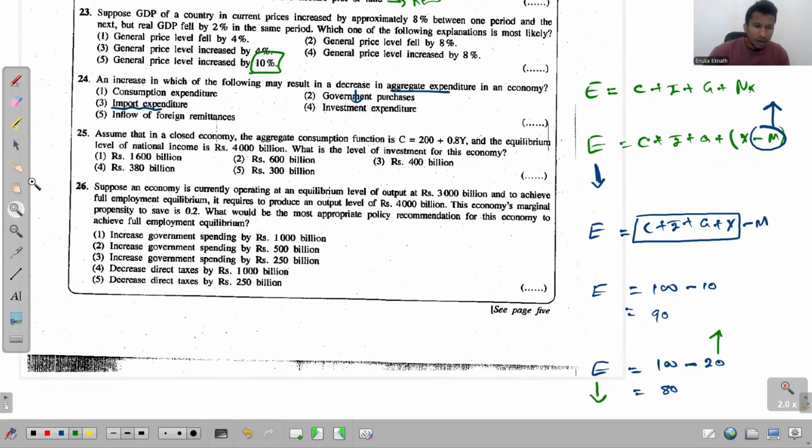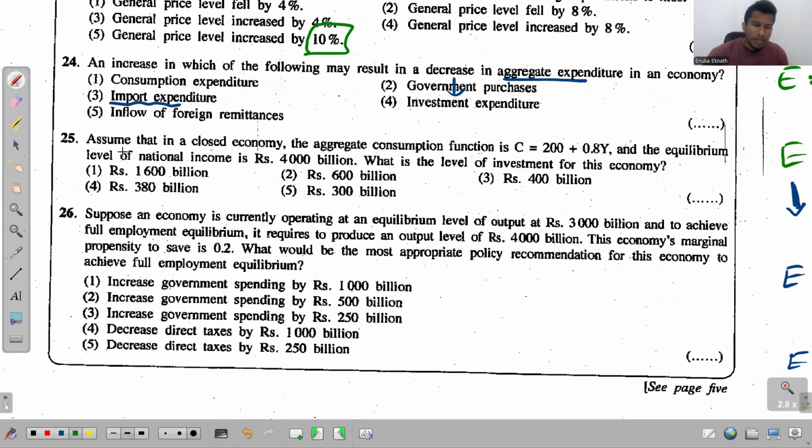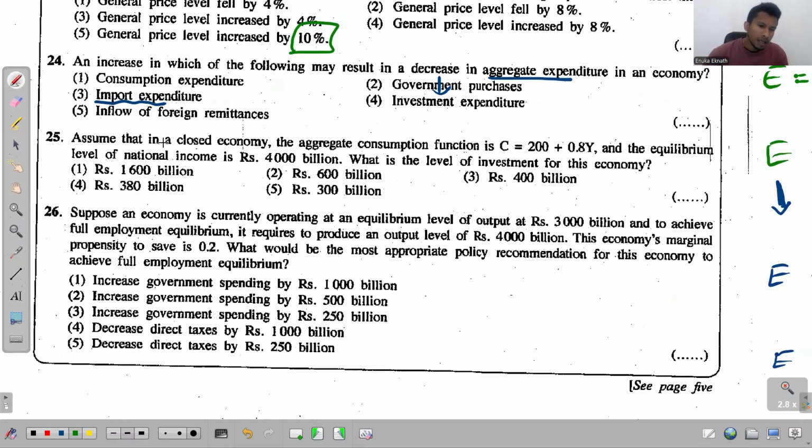The next question, the 25th one. Assume that in a closed economy, the aggregate consumption function is this and the equilibrium level of national income is this. So this is not something that normally happens. Normally they ask us to find the equilibrium level of national income, but somehow in this one that is given to us, and by giving this, what do they ask us to calculate? They ask us to calculate the level of investment for this economy. And in the first part they have mentioned very clearly that this is a closed economy.